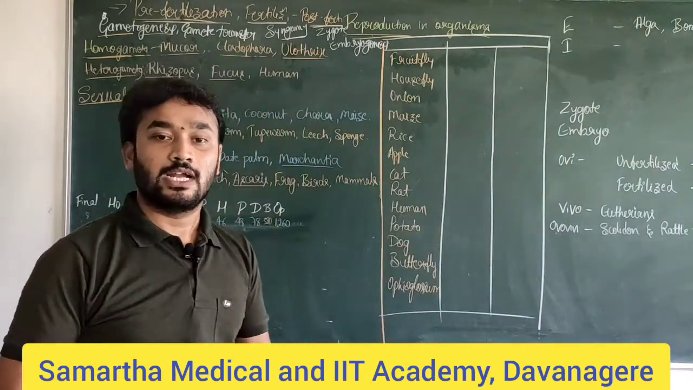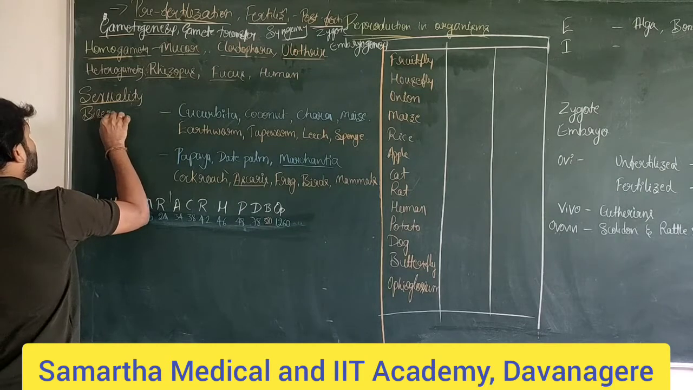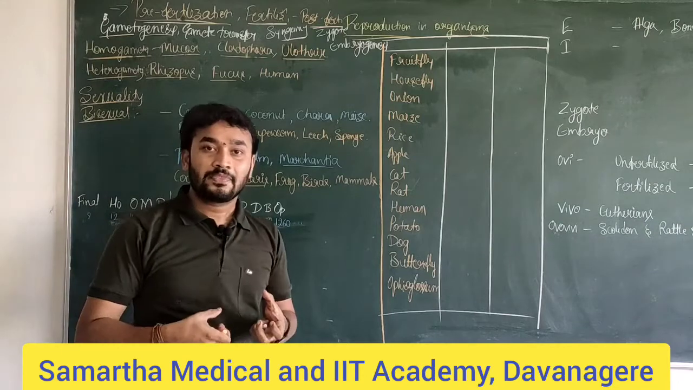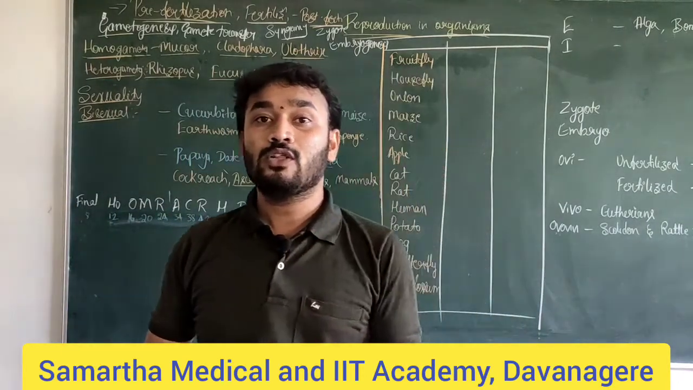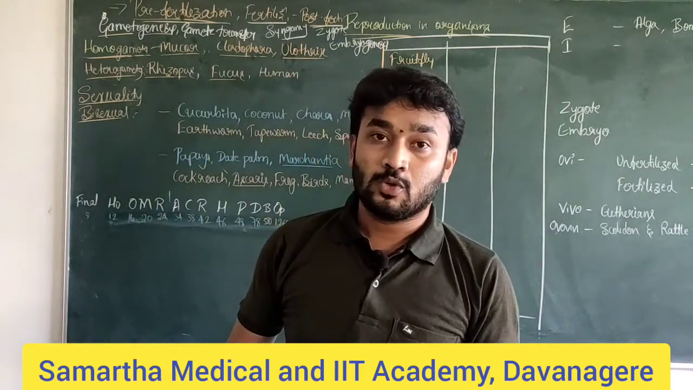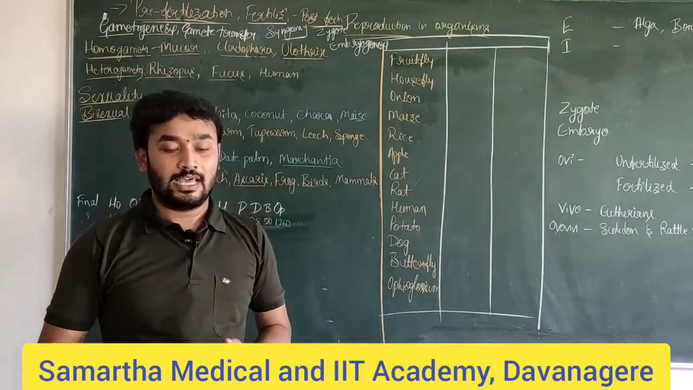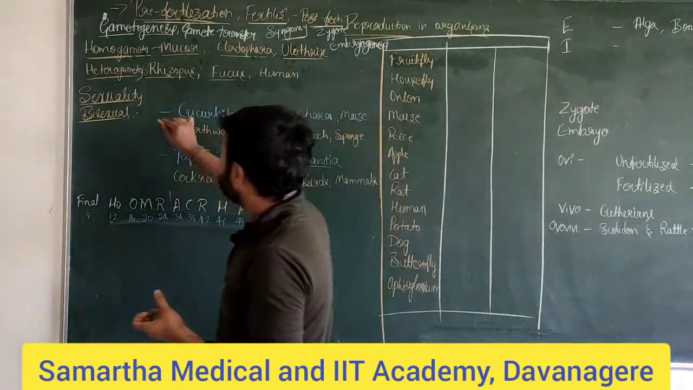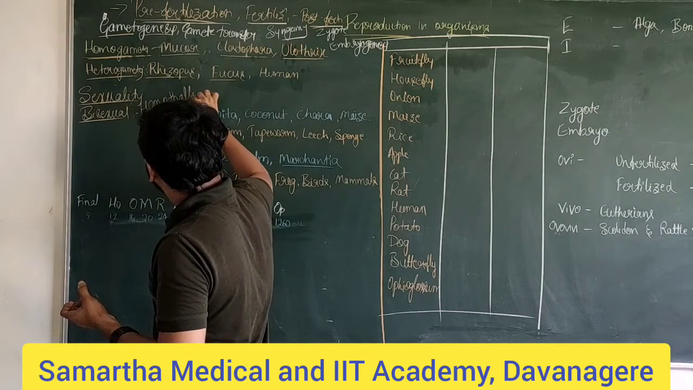Unisexual and bisexual condition. Bisexual means the plants which have both male and female sex organs in the same plant body; then it is called a bisexual flower. The plant which has both male and female in the same individual is called a bisexual plant. The same way, we can give the name homothallic.